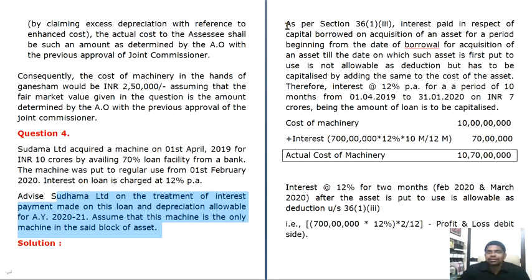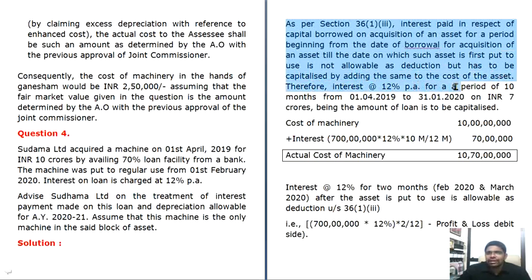Until the asset is put to use, you should not transfer it to P&L. Only after you put it to use, you can do that. Okay, so as per Section 36(1)(iii), interest paid in respect of the capital borrowed on acquisition of an asset for a period beginning from the date of borrowal for acquisition of an asset till the date on which such asset is put to use is not allowable as deduction, but has to be capitalized by adding the same to the cost of the asset.